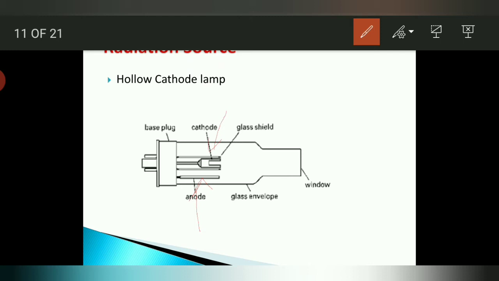Then the emitted electrons or excited atoms are considered as a characteristic spectrum of the metal which is under consideration. So the emission consists of the discrete lines of the metal in addition to those of the filler gas. As the shape of the hollow cathode lamp is cylindrical, the radiation is concentrated in a limited region of the tube, and therefore the body of the lamp is made up of borosilicate glass.